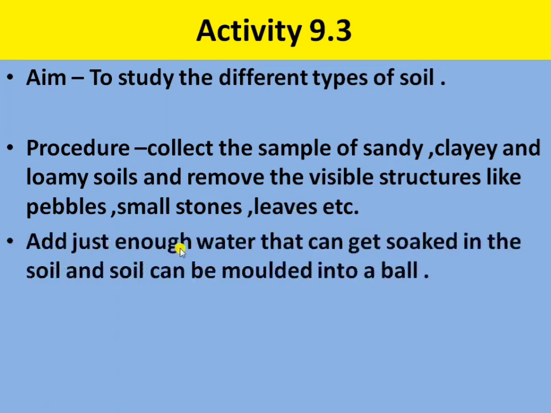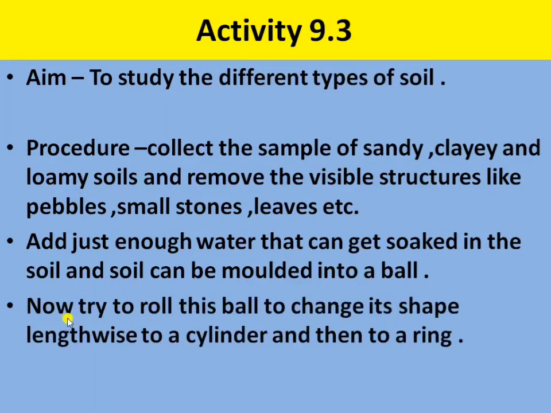Add just enough water that can get soaked into the soil, and the soil can be molded into a ball. Now try to roll this ball to change its shape lengthwise to a cylinder and then into a ring shape.